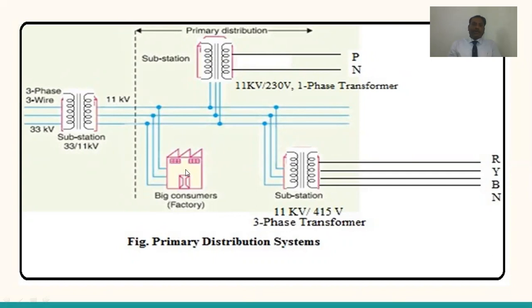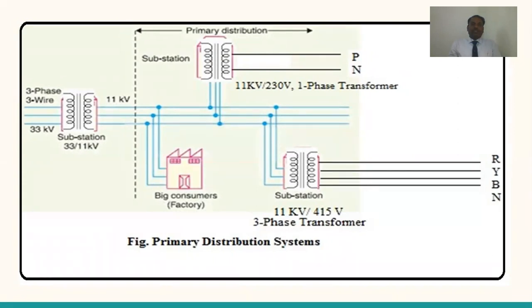The rating of the transformer is 11 kV by 415 volts or 230 volts, either a 3-phase transformer or a single phase transformer. The college has a number of 3-phase loads, so definitely an 11 kV by 415 volts 3-phase transformer is to be used. That means the distribution transformer is to be located in our college premises.